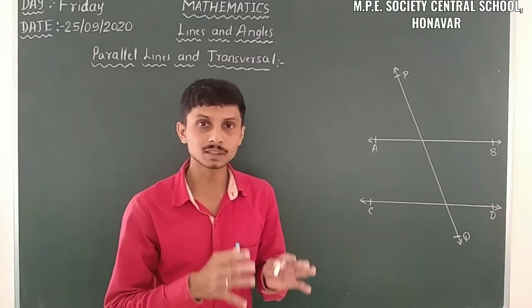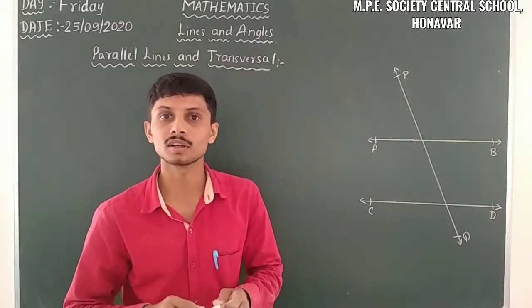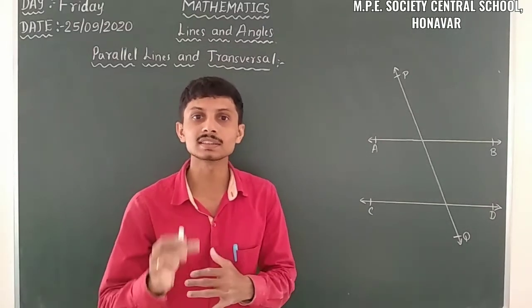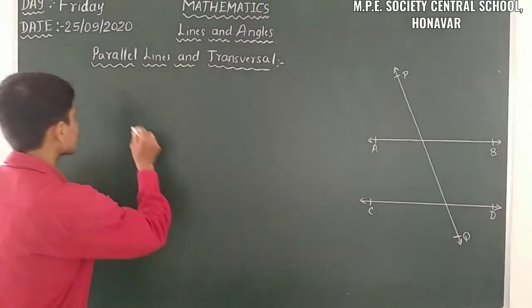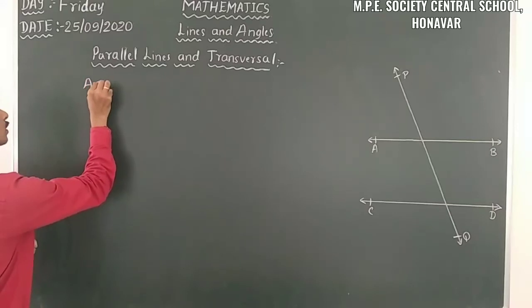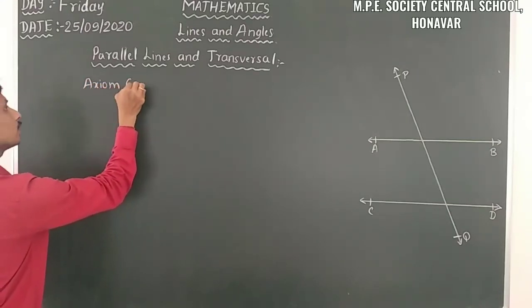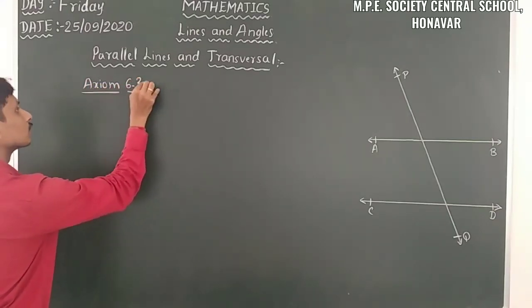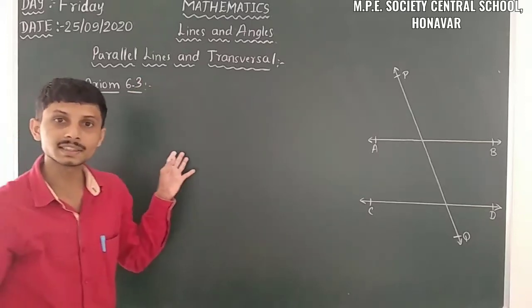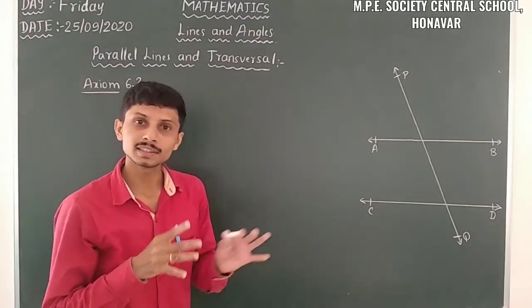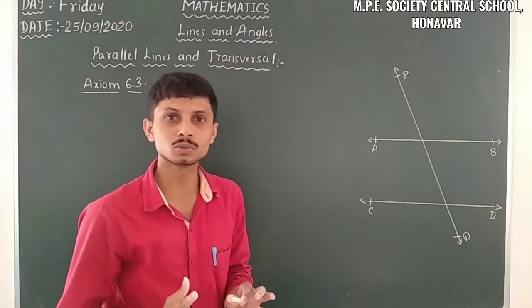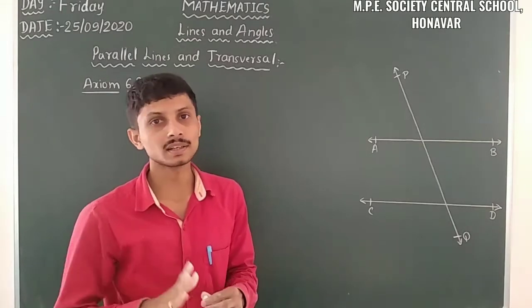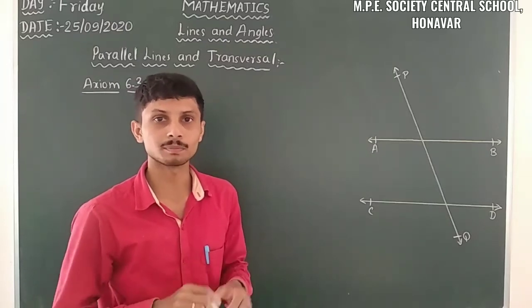Axioms 6.1 and 6.2 are already completed, so let us take the next one, axiom 6.3. We already know about axioms: an axiom is a statement we can easily accept as true. It is always true, and in any case we can take it as a true statement.